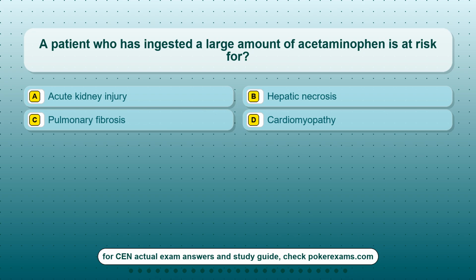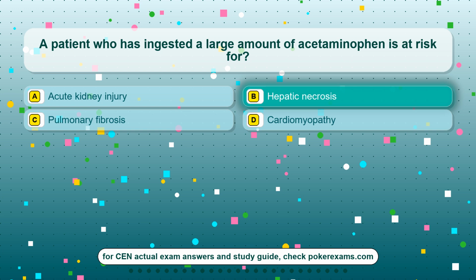Question 19. A patient who has ingested a large amount of acetaminophen is at risk for? Option A, acute kidney injury. Option B, hepatic necrosis. Option C, pulmonary fibrosis. Option D, cardiomyopathy.